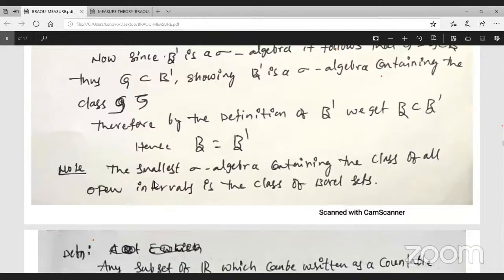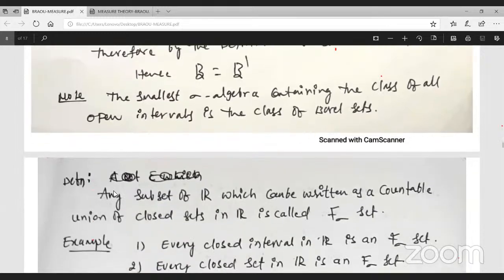Therefore, observe here the smallest sigma algebra containing the class of all open intervals is the class of Borel sets. And observe here, F sigma sets and G delta sets.